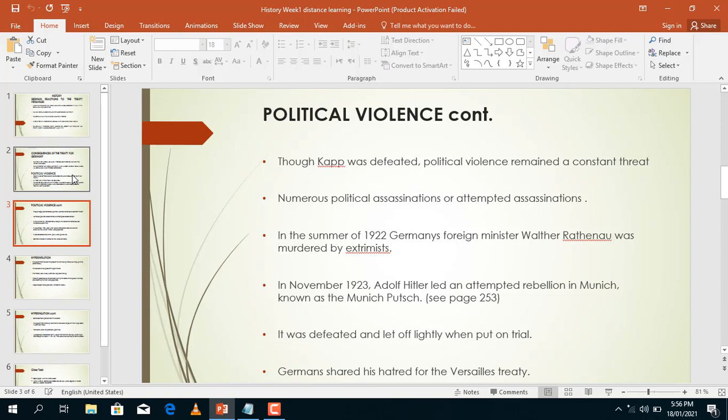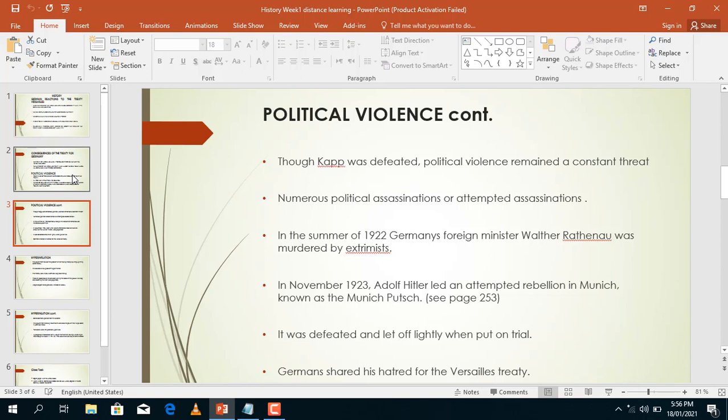You should know that the Germans hated the Versailles Treaty. They felt that the Versailles Treaty was a forced diktat. By this I mean that there was no representation from the German side. This was just a treaty which was forced on them. They had no say, or they had nothing to bargain, but just to accept the terms of the Versailles Treaty.